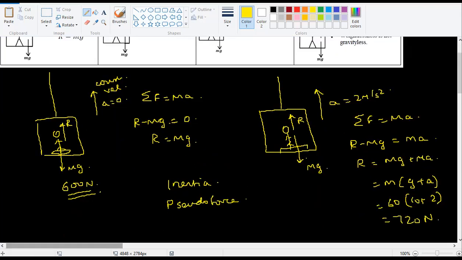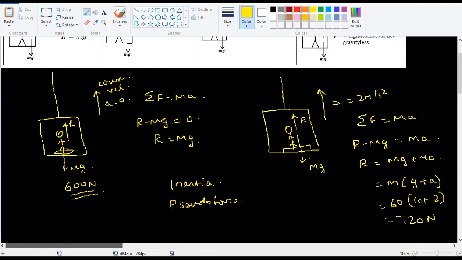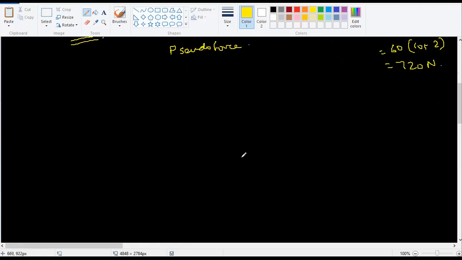The opposite is true for accelerating downwards. Suppose a lift is accelerating downwards, what will happen?